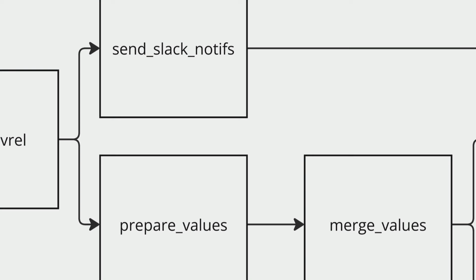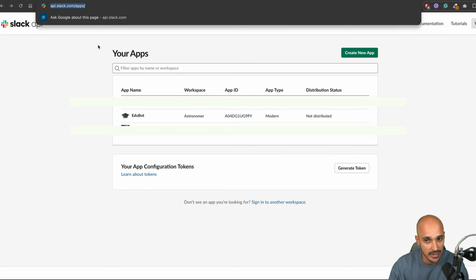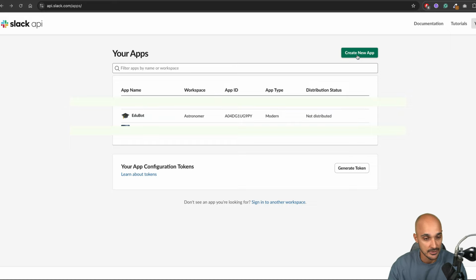Now, the next step is to create the send Slack notification task so that whenever there is a post that we want to respond to, we receive a Slack notification and we can just click on that notification and land on the corresponding post. So let's do it. At this point, if you want to implement that task, you will need to have a Slack account and a Slack workspace. Then you can just go to the following URL and you will need to create a new app. As you can see, I've already created one, which is the EDU bot.